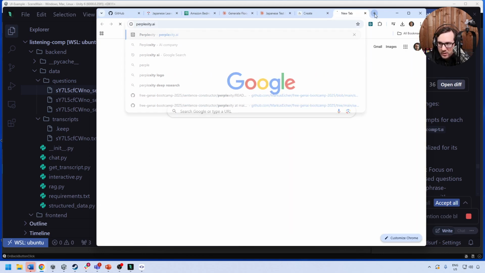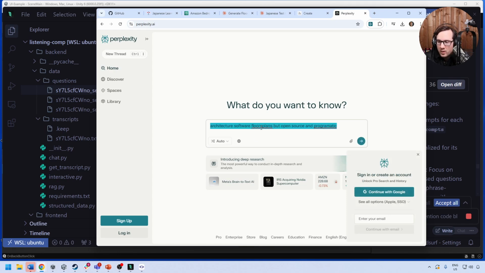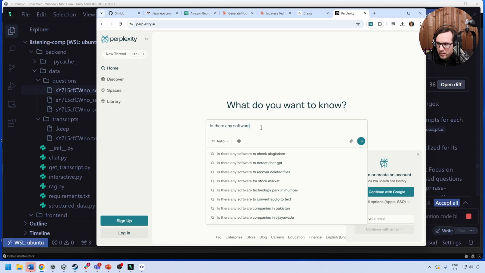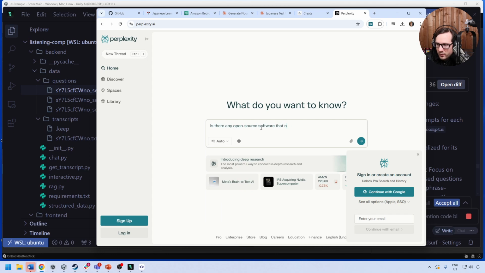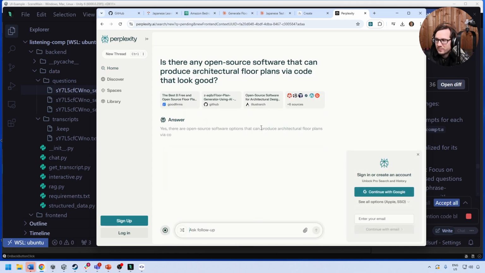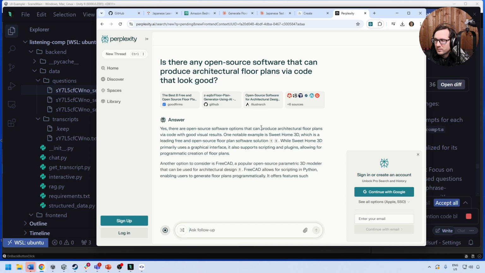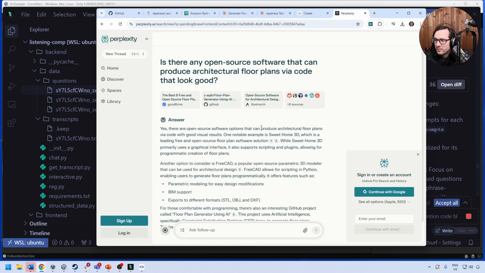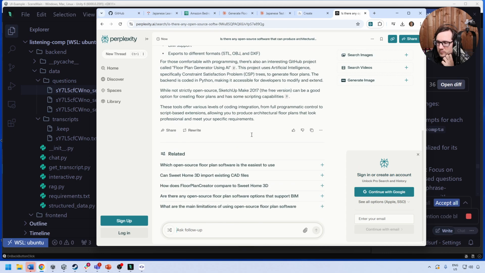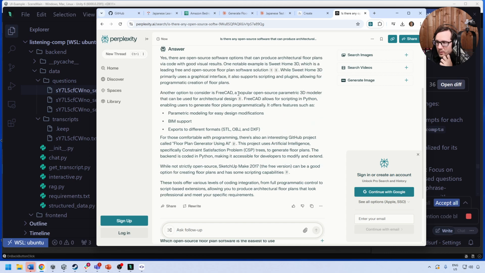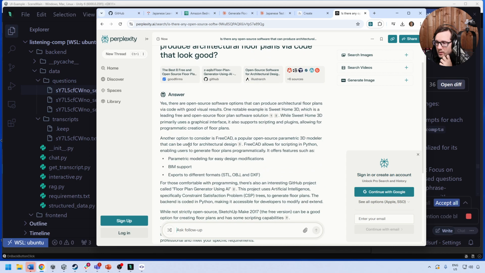I'm going to go here and ask Perplexity. Is there any open source software that can produce architectural floor plans via code that look good? Okay, so that's what I'm asking. And so we're going through here, and FreeCAD.